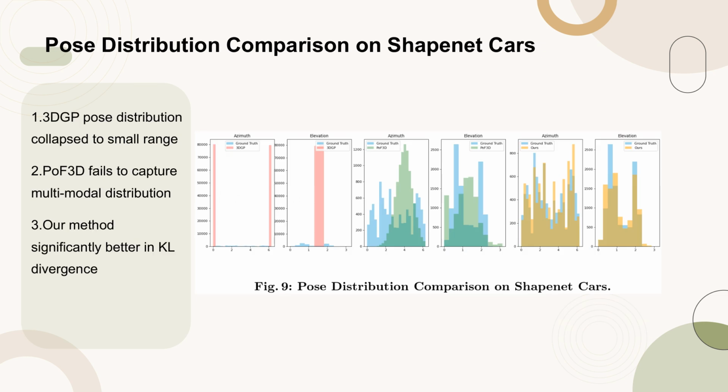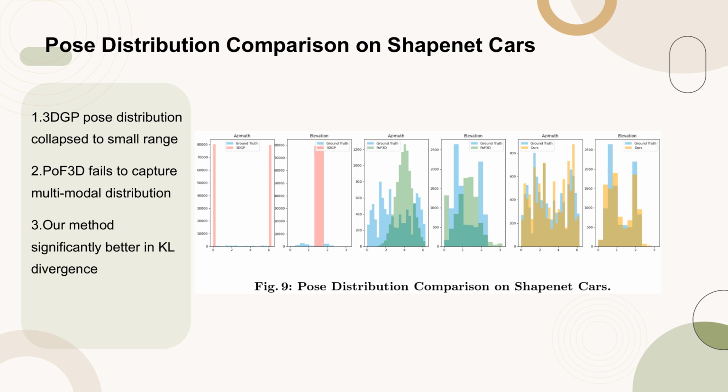Figure 9 presents a comparison of the ground truth, GT, and estimated pose distributions for different methods concerning azimuth and elevation angles on the ShapeNet cars dataset. The pose distribution of 3DGP is shown to collapse to a small range, while POF3D covers a larger range but fails to capture the multimodal distribution, maintaining a Gaussian shape similar to its initialization.